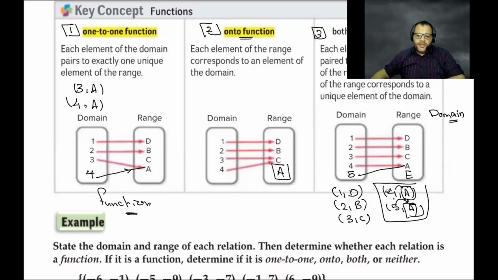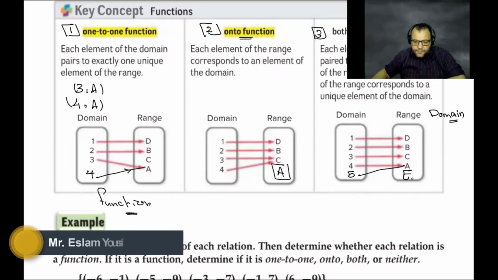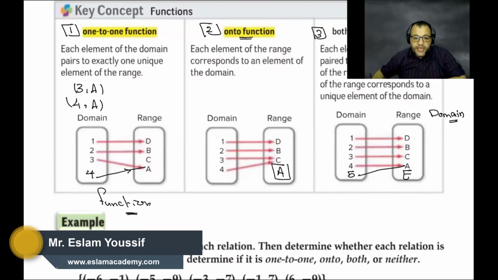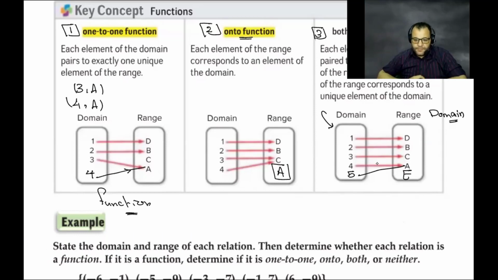Okay, now we need to check the new one that I drew, with 5 and A, and E. Is this relation an onto function? No, because E doesn't correspond to any element of the domain.